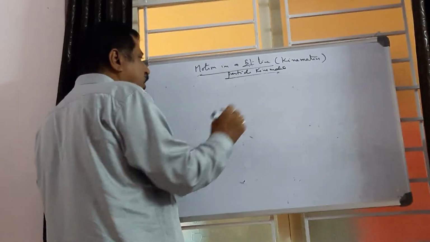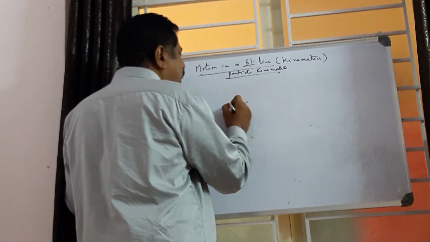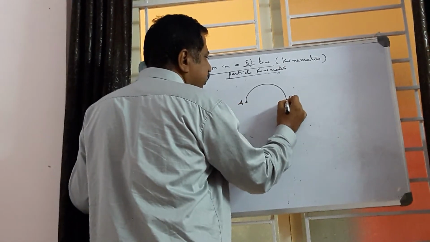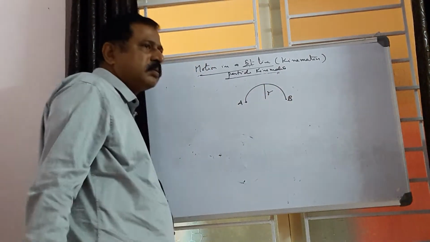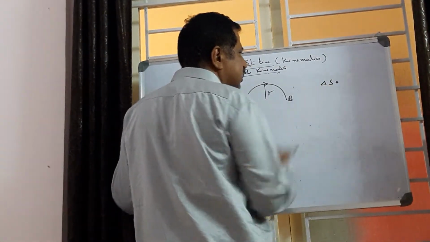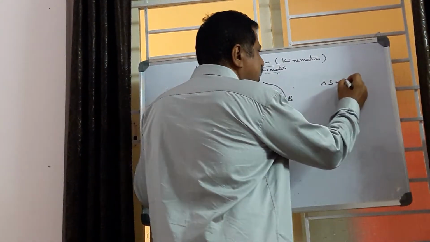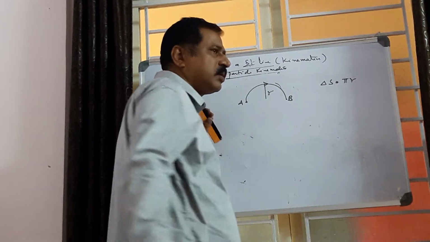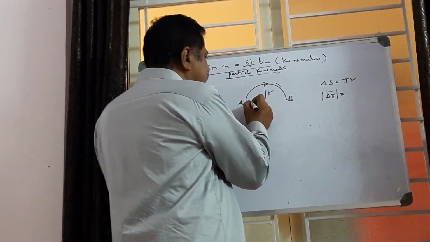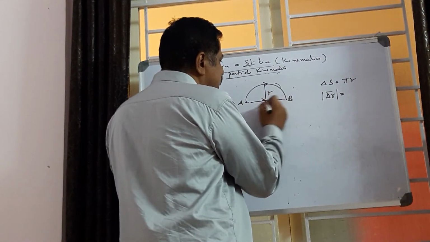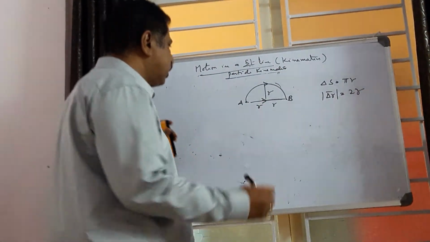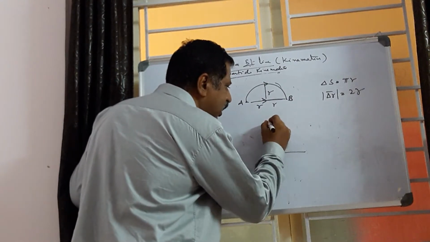Next one. For example, if a body completes half of the revolution along the circumference of a circle and reaches B, whose radius is R, like this, what is the distance travelled? The distance travelled is represented by delta S. It is pi R, half of the circumference. Next one, delta R bar is equal to, here the shortest distance is, this is the shortest distance. It is nothing but 2R.